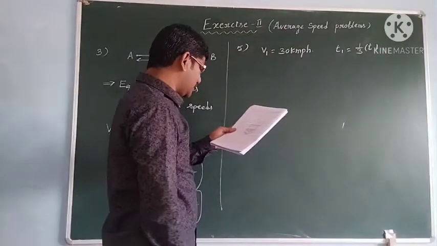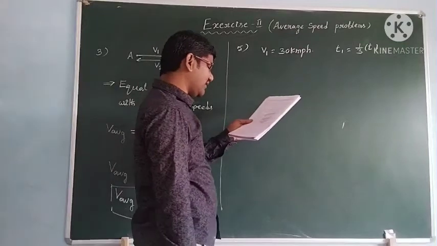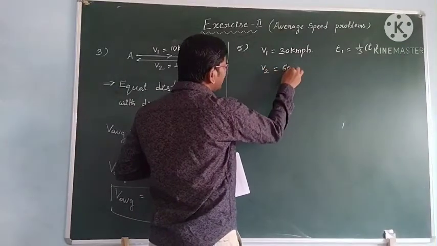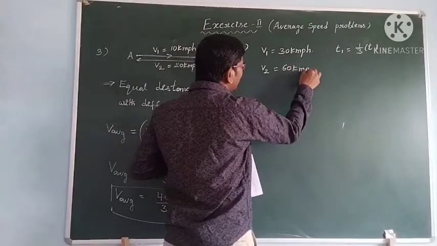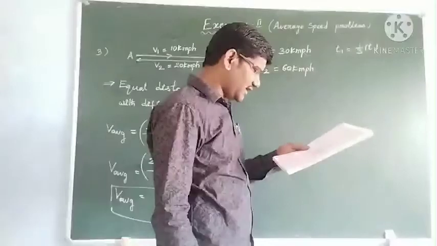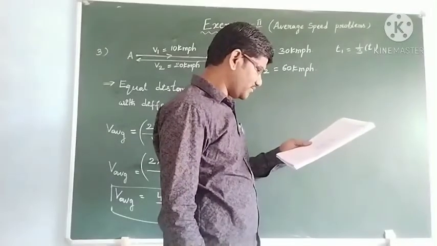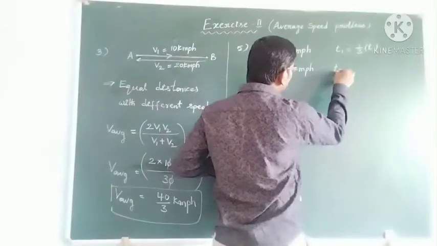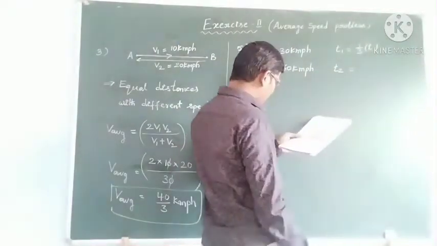And during the remaining journey time, he travels with a speed of 60 kmph, and the remaining time is t2.